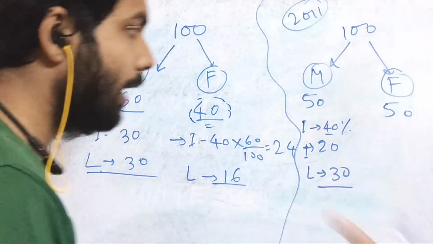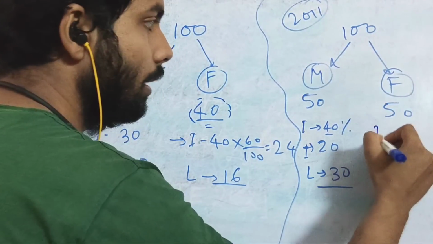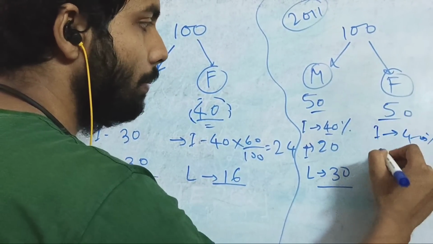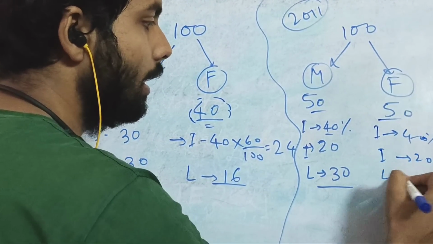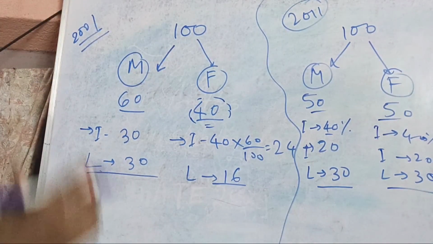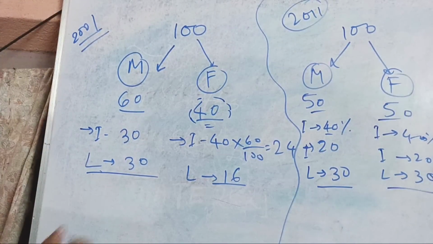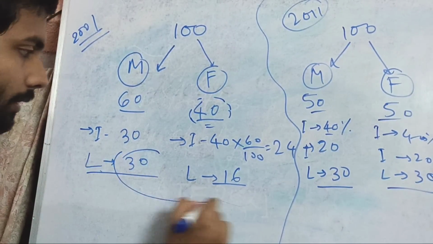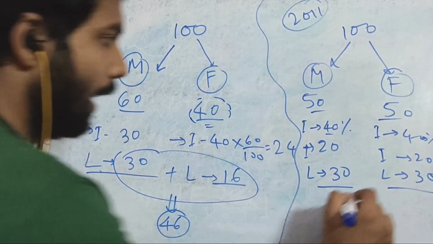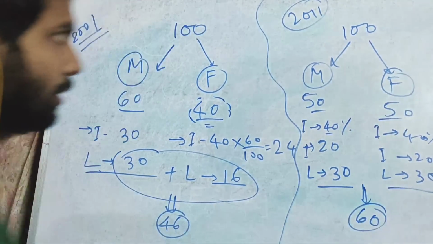Similarly, if I talk about females, they have also the same illiteracy rate, that is 40%. So 40% of 50 illiterate is 20, and that means 30 people are literate. In this occasion, if you compare, in 2001 how many people total are literate? 30 plus 16, that means 46. And in 2011 the number increased to 60.